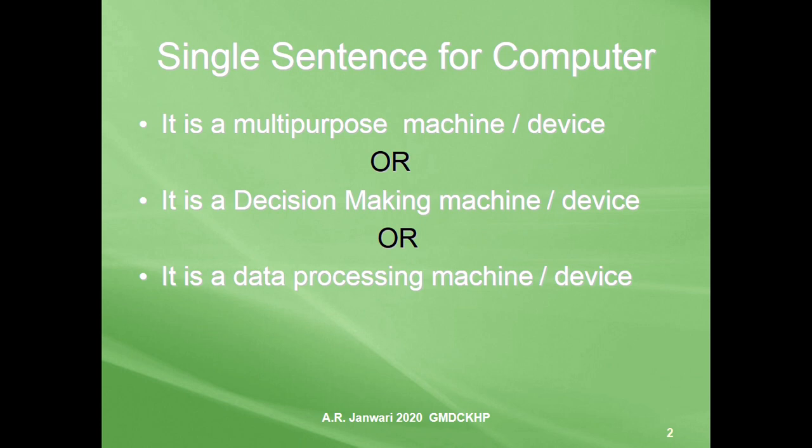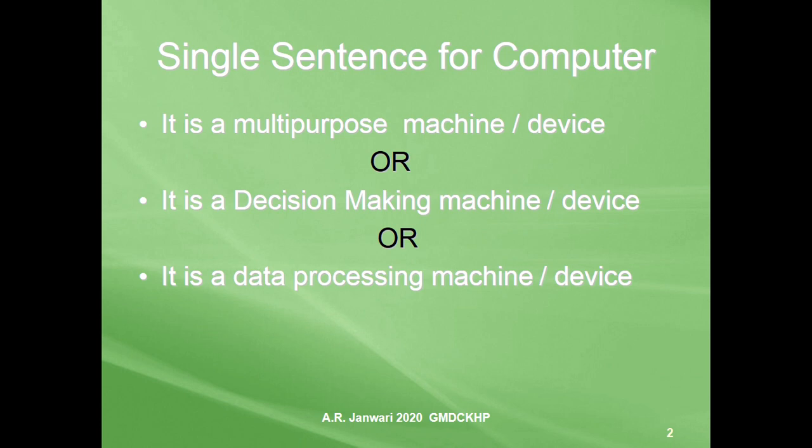And students, in any article where you see the sentence multipurpose machine, you may understand that the writer of the article is talking about the computer. If you see decision making machine, you may understand that the writer is concerned with computer.